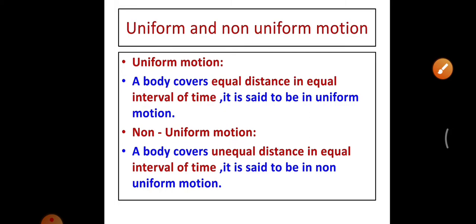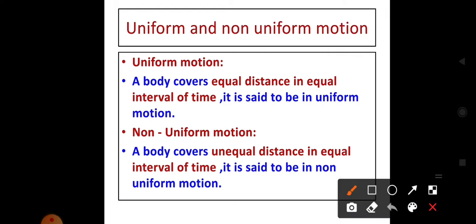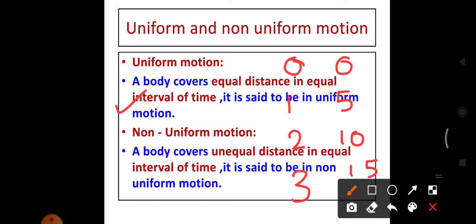The next one, uniform and non-uniform motion. What is meant by uniform and non-uniform motion? See the definition. If a body covers equal distance in equal intervals of time, it is said to be uniform motion. Example, if you take time 0, the distance 0. When time is 1 minute, the distance is 5 meter. When time is 2 minutes, the distance is 10 meter. When the time is 3 minutes, the distance is 15.